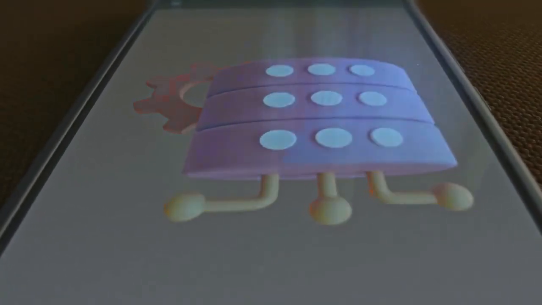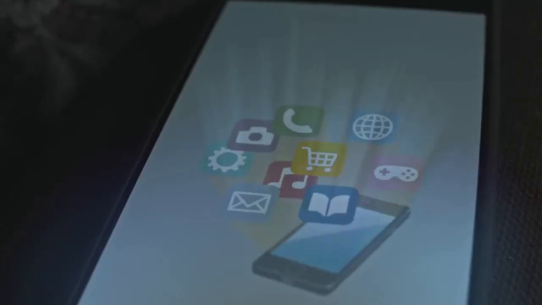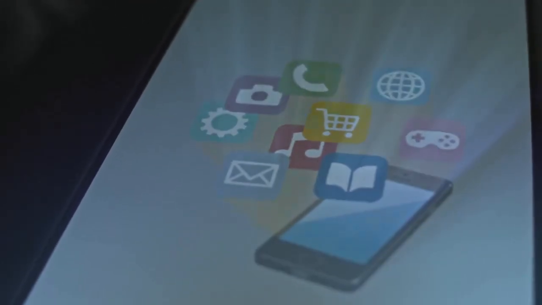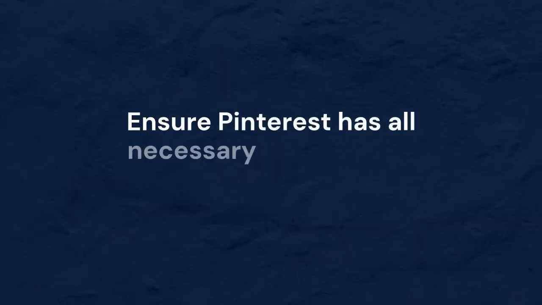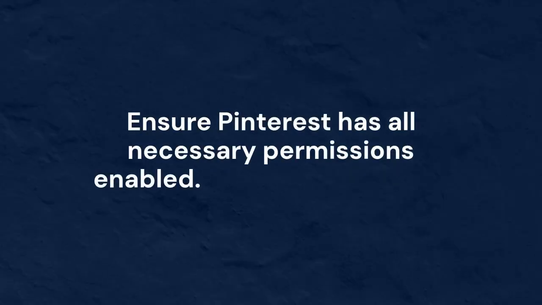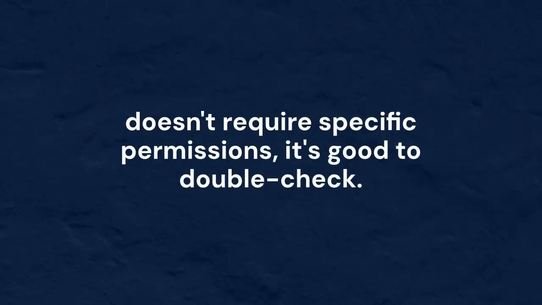Sometimes, app permissions can be an issue. Go back to your device settings, find apps, select Pinterest, and look for permissions. Ensure Pinterest has all necessary permissions enabled. While audio usually doesn't require specific permissions, it's good to double-check.